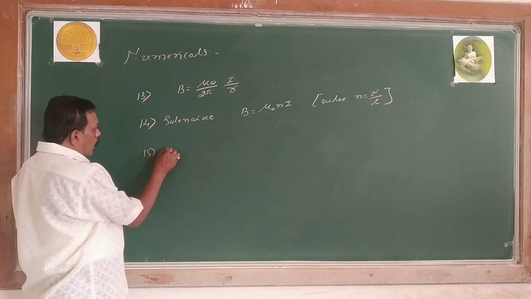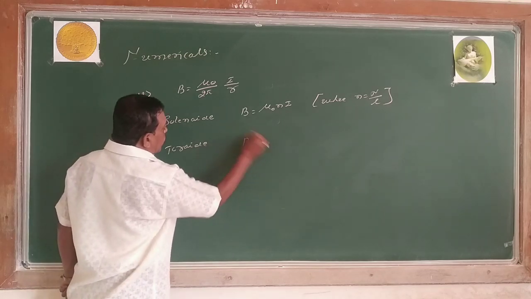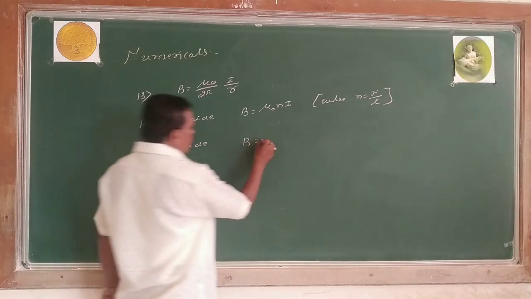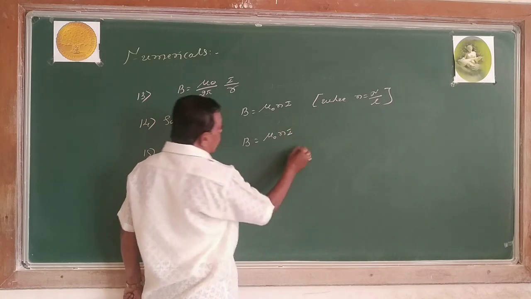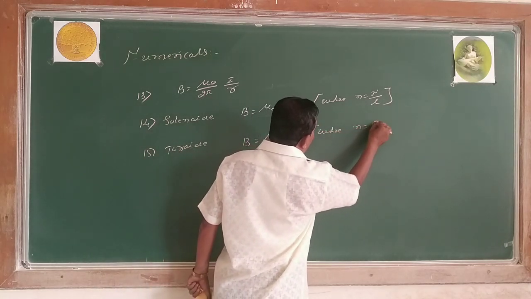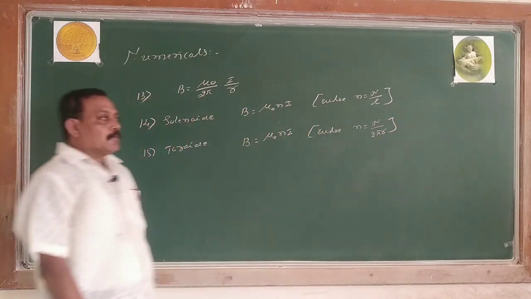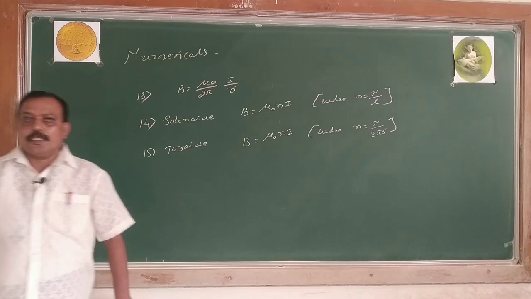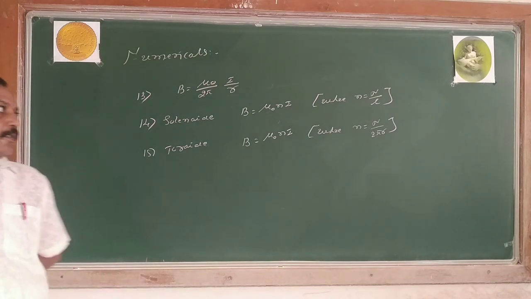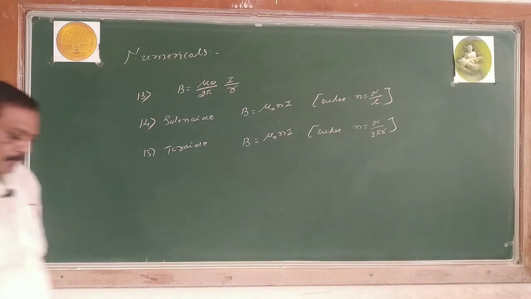Similarly, for a toroid, magnetic field B equals mu naught n i, where n equals number of turns divided by circumference, small n equals N divided by 2 pi r. Now this is for toroid. Is it clear?